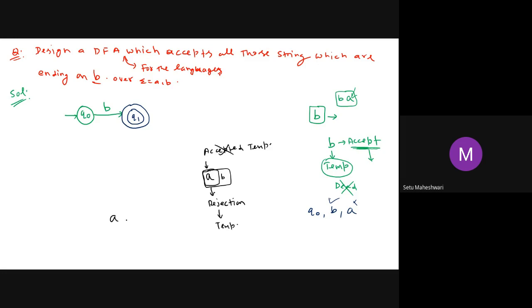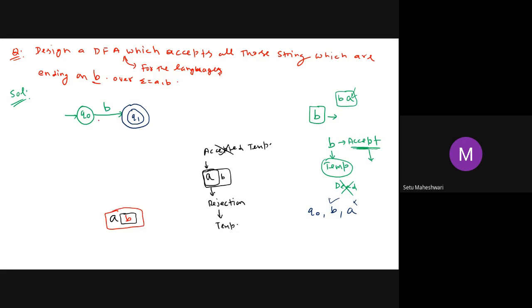Right now it is A. Okay, so it is rejected temporarily. But the point is, what else do I need? What minimum thing do I need here so that I can accept it? B. B is the minimum string which can make it to be accepted. This whole string will be accepted if I get one B.